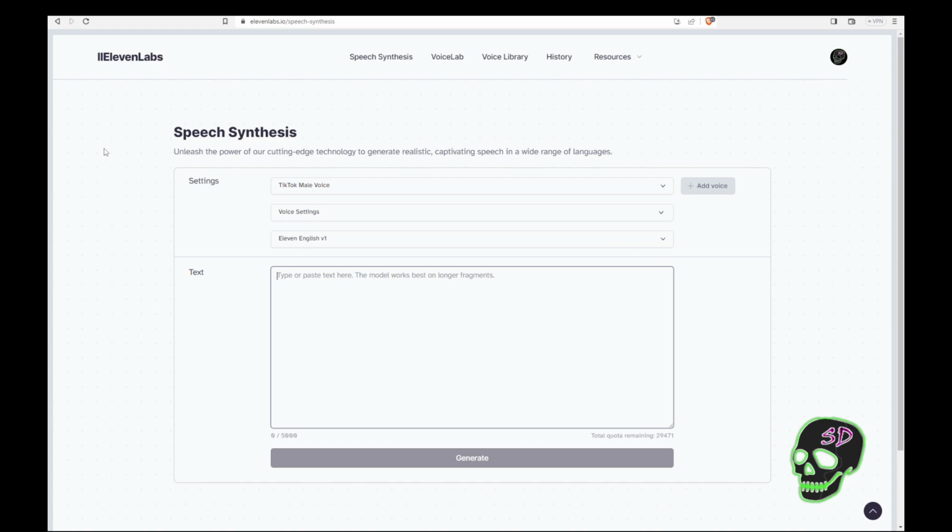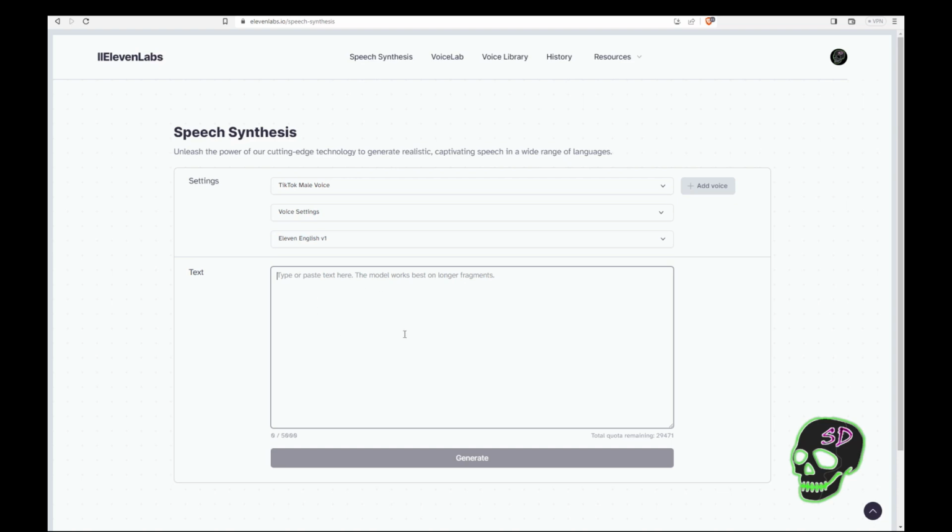Now, they do have a free package where you can come in and try it. It's very easy to use. And even some of their paid stuff is relatively cheap compared to some of the other products on the market. So this is the speech synthesis page where you add the voice that you want to use. You can mess around with the voice settings. You can even change your language.